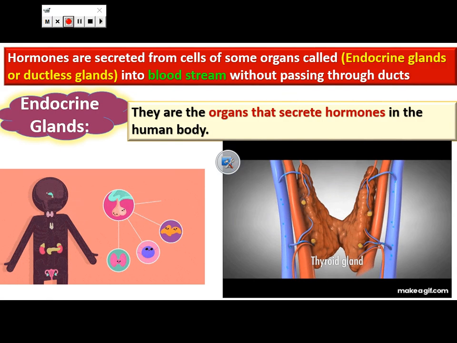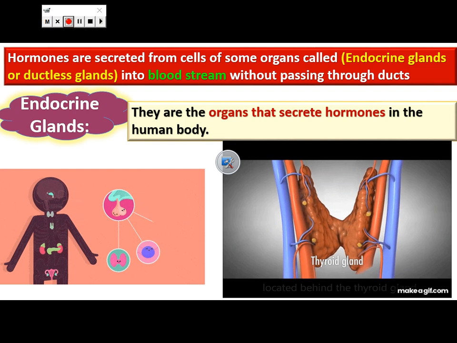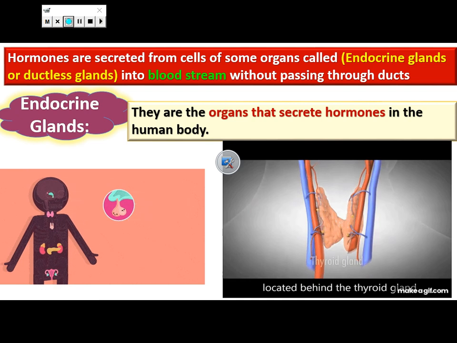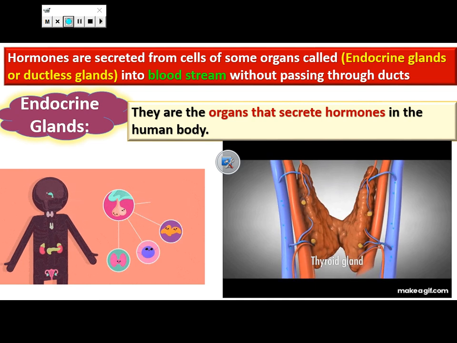This hormone is secreted from special organs which are called glands, or endocrine glands, or ductless glands. Ductless means it secretes its secretion directly to the blood without any duct.